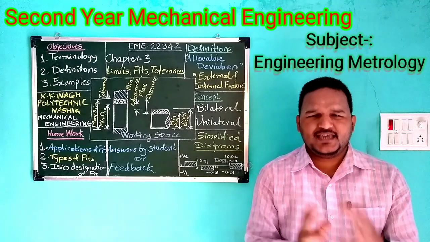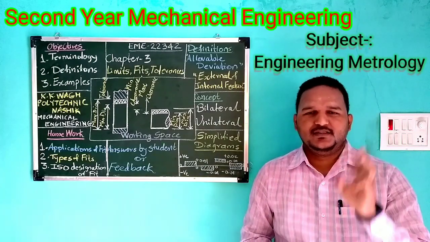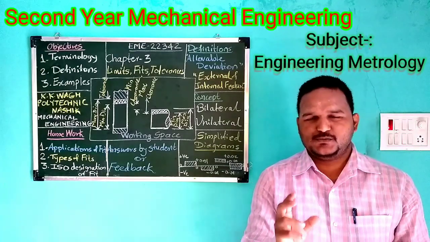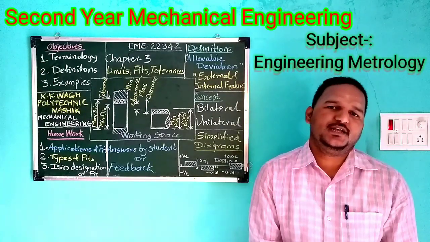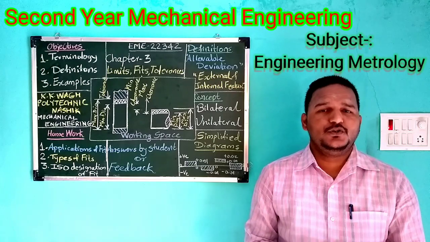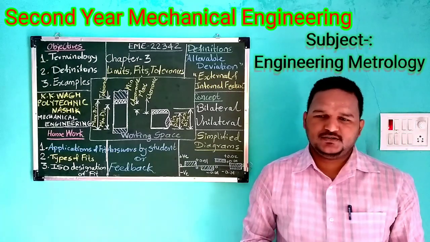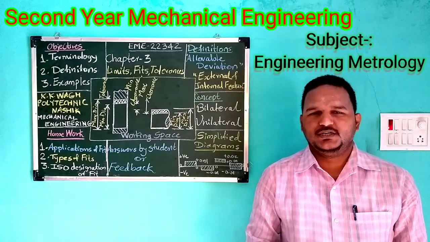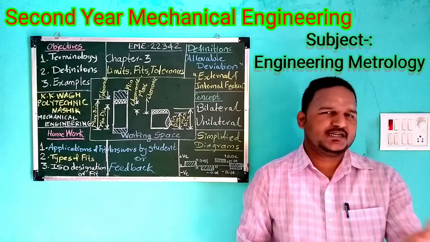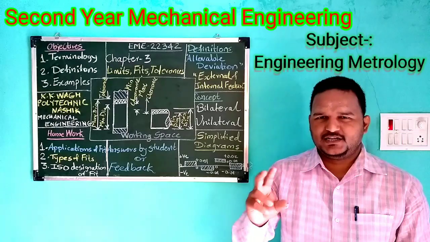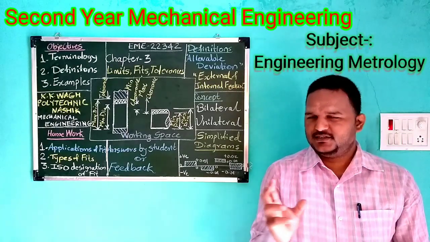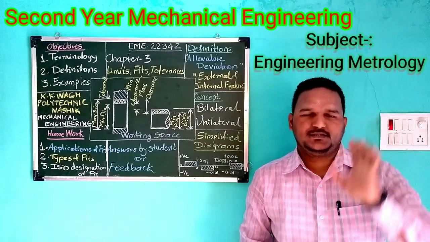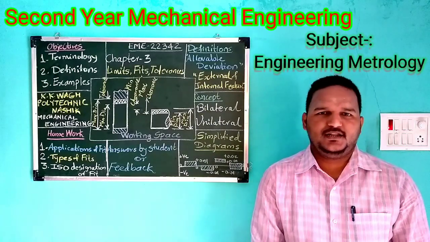Now due to the inherent characteristics of all these three, the product manufactured cannot be of the same size. There has to be some variation in the dimension. From the dimensional point of view, any product has its size. If you consider a simple example of a cylinder, it has a circular shape, a diameter and a length.